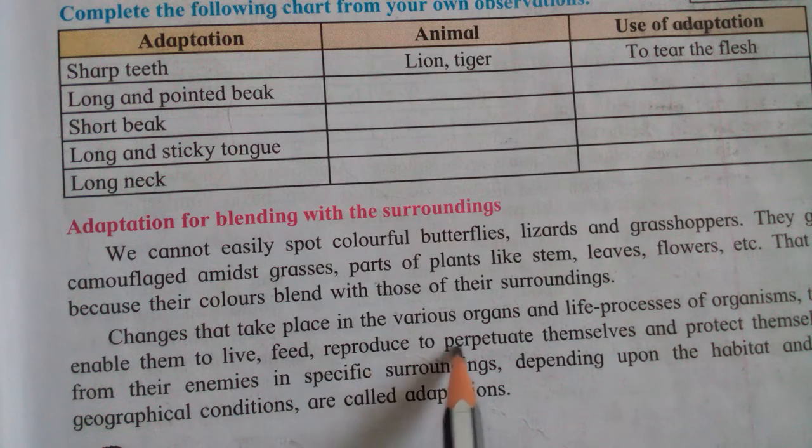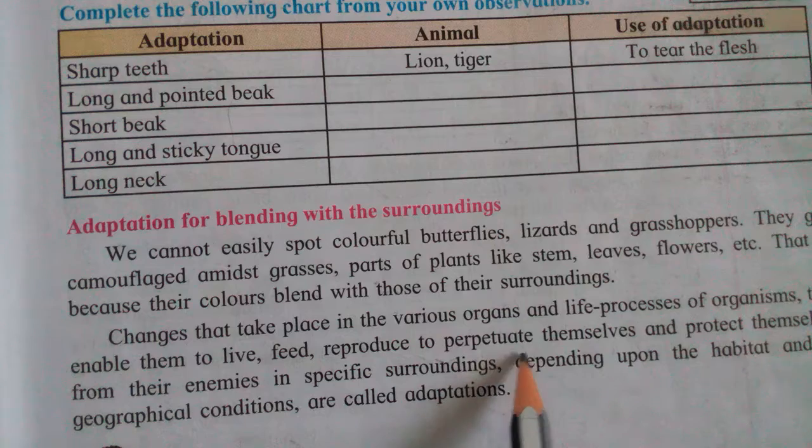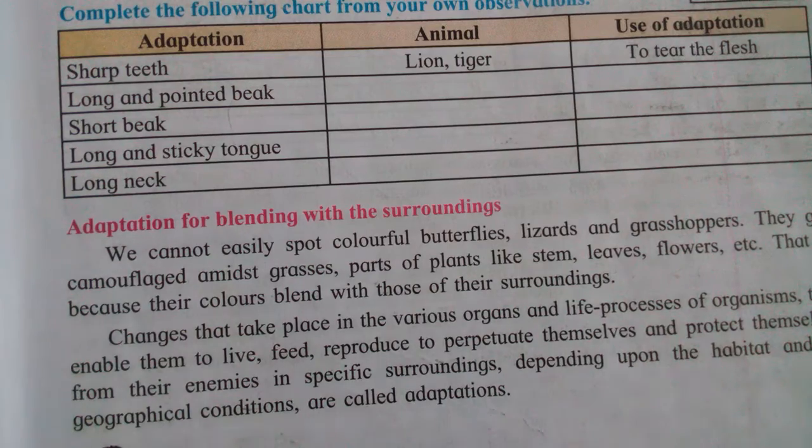Changes that take place in the various organs and life processes of organisms that enable them to live, feed, reproduce, perpetuate themselves and protect themselves from their enemies in specific surroundings depending upon the habitat and its geographical condition are called adaptation. Means the changes that happen in their body, due to which they adapted to a different region, they live in a different region.